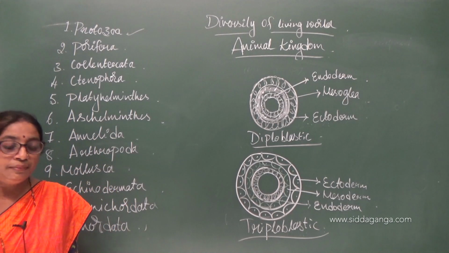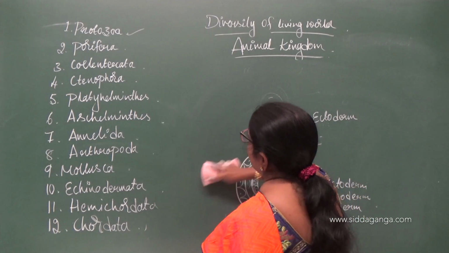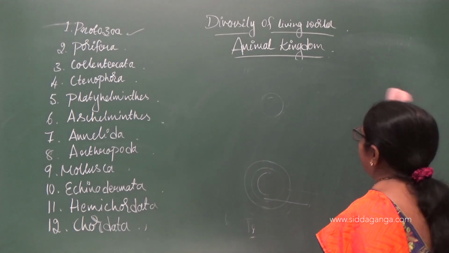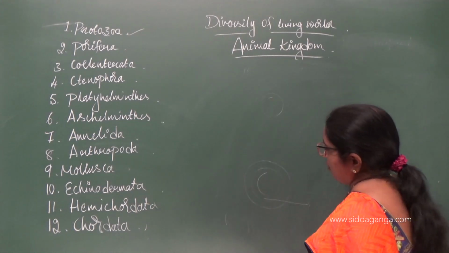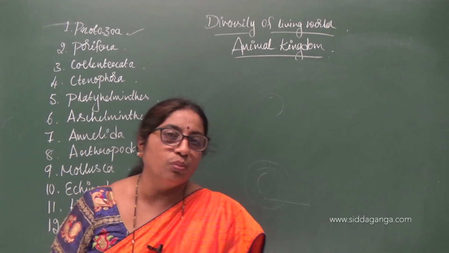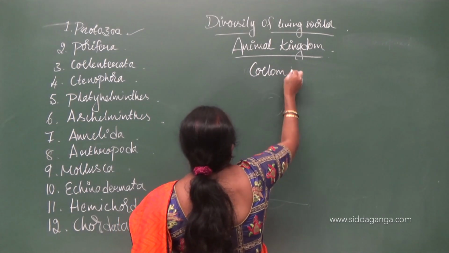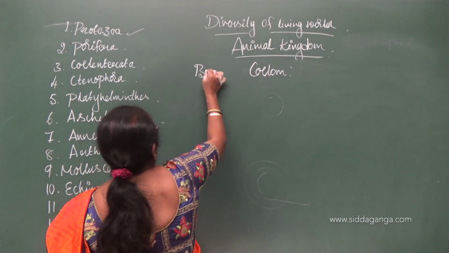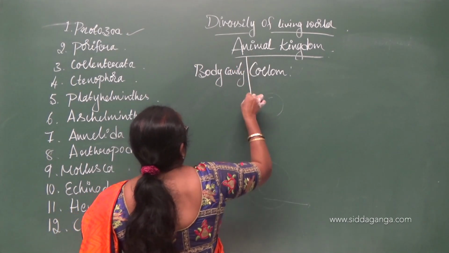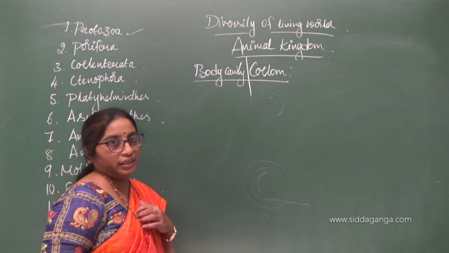So next, coelom: classification based on the presence or absence of the body cavity, or coelom.